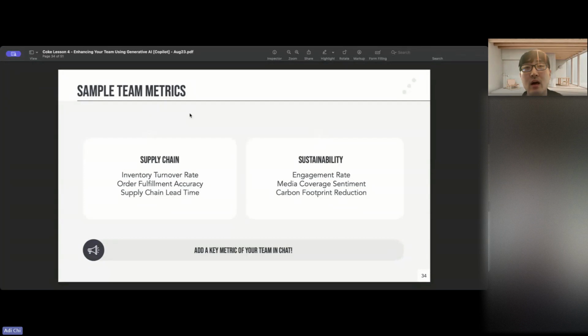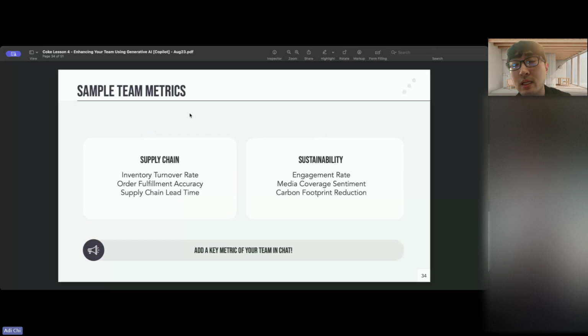Fulfillment accuracy, whether specific inventory has a turnover, what the turnover rate is for specific inventory, right? Looking at supply chain lead time, right? So if you have a sheet of data that shows you all of your inventory and how it's being sent out, what regions it's being sent to, and what the lead times are, instead of having to analyze it all yourself, you can leverage ChatGPT or Copilot to analyze this information.